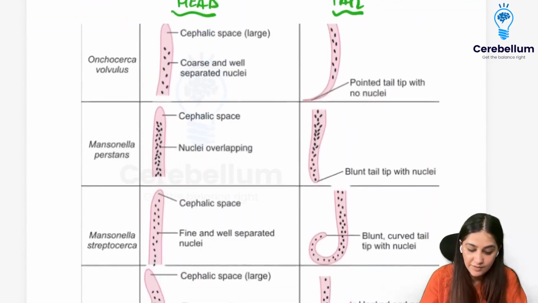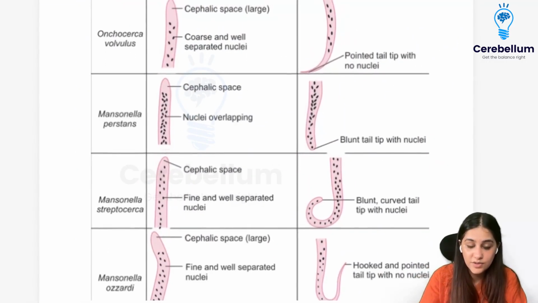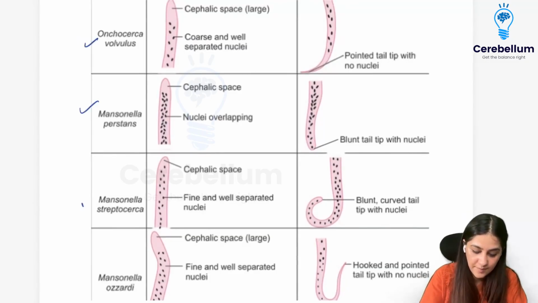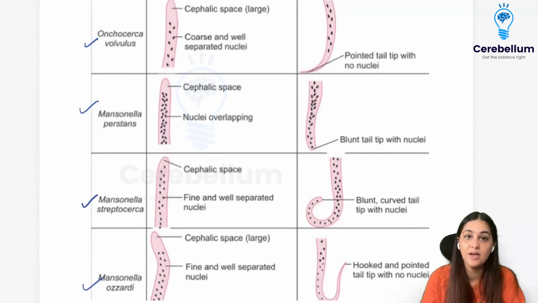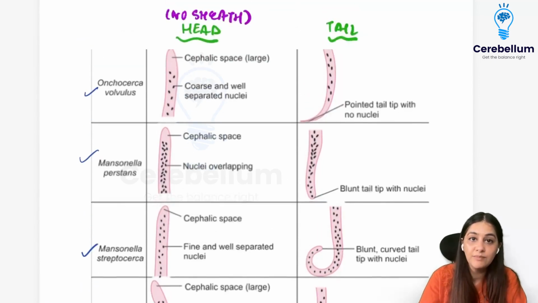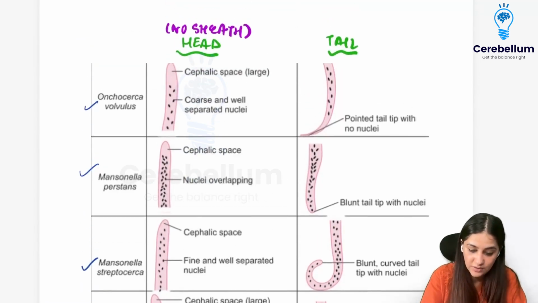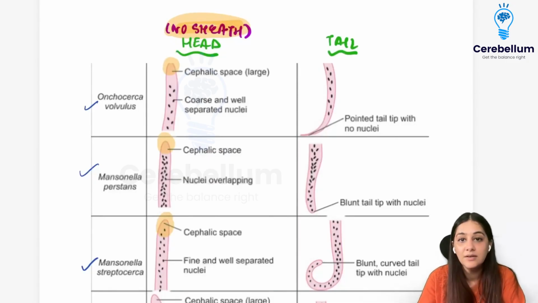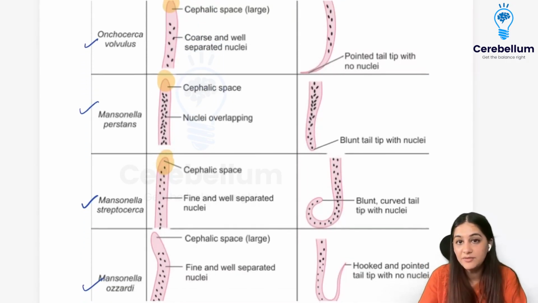Now, what we are left with are Onchocerca, Mansonella streptocerca, and Mansonella ozzardi. What you need to remember is that they are not sheathed. They don't have a sheath around them. If you see the picture, there is no sheath, nothing, right? Some of them are going to have a pointed tail tip and some a blunt tail tip.